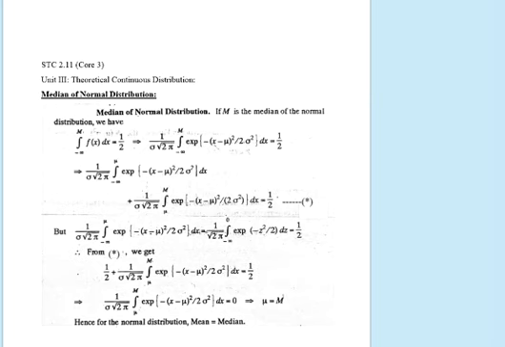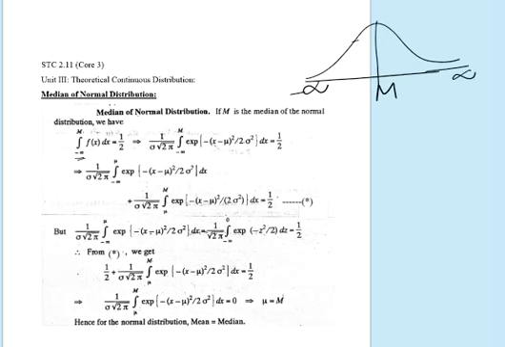Now, how to find out the median of the normal distribution? We will use the integration of the probability density function f(x) dx. Here the integration is taken from minus infinity to m. That means integration is taken from minus infinity, the lowest point, to m, the middle point. So, integration is nothing but the area. So, the area from minus infinity to m, which we will get by integrating the function f(x), should be equal to half,